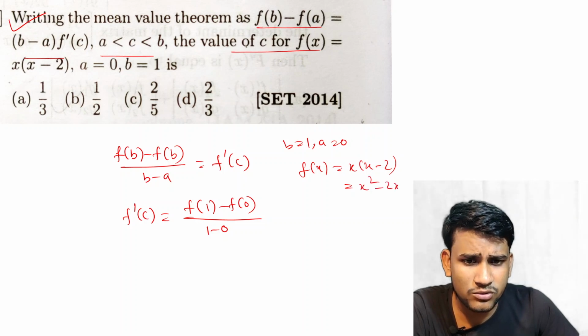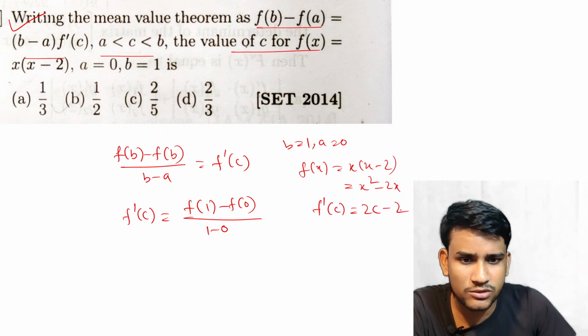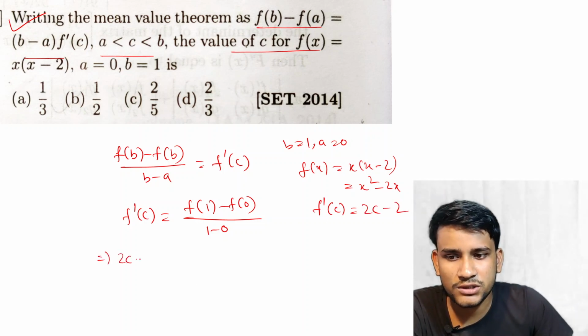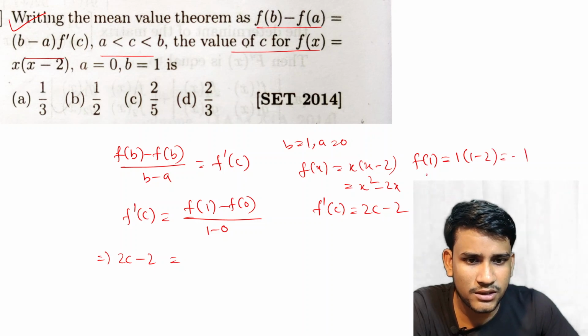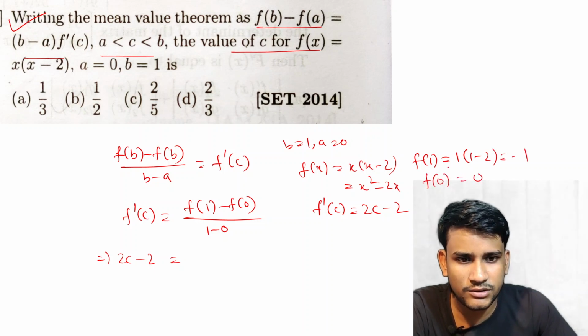So f dash c equals f(1) minus f(0) by 1 minus 0. Now f(x) is x square minus 2x, so f dash c is equal to 2c minus 2. This equals f(1), which is 1 into 1 minus 2, that is minus 1, and f(0) is equal to 0.